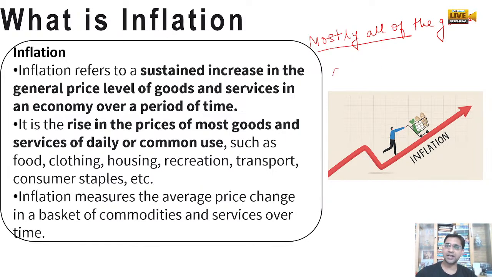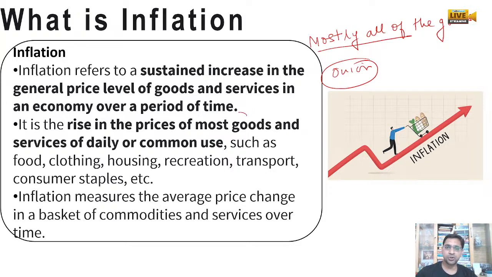It is not that only onion price is going high, and then we call it inflation. No: onion, tomato, services, clothes, barber facilities, your cars and everything. If the general price level of normally all goods and services is high over a period of time, then we call it inflation.